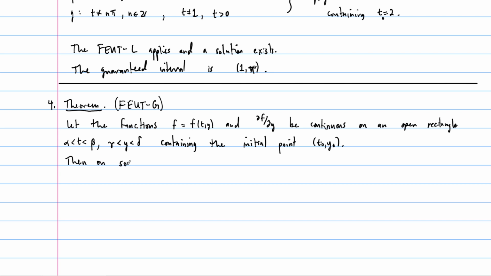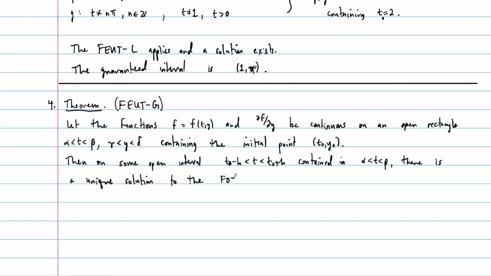So then on some open interval, t0 minus h less than t less than t0 plus h. So here h is a small real number, small positive number, I should say. All right, and this interval has got to be contained in the original, so contained in alpha less than t less than beta. There is a unique solution to the first order initial value problem given as follows.